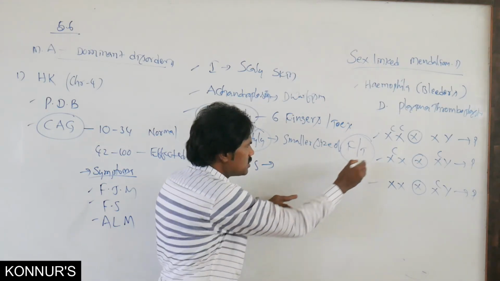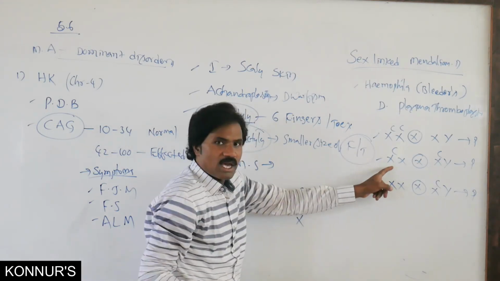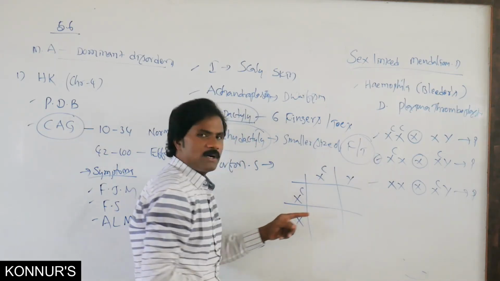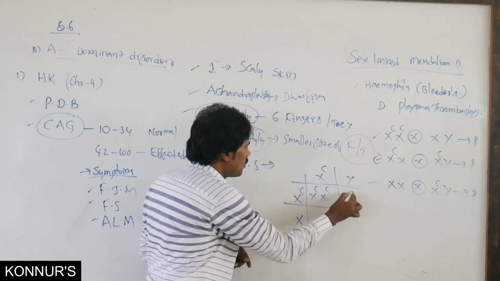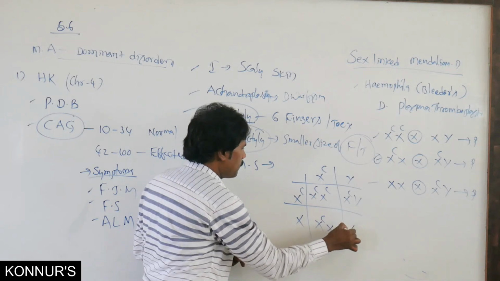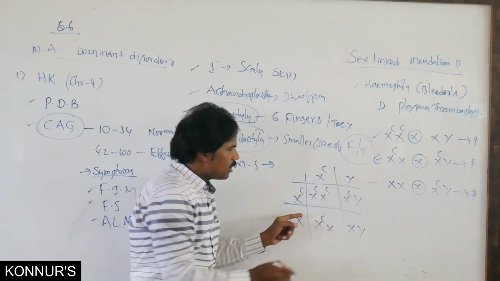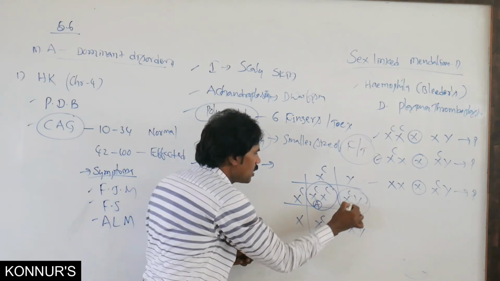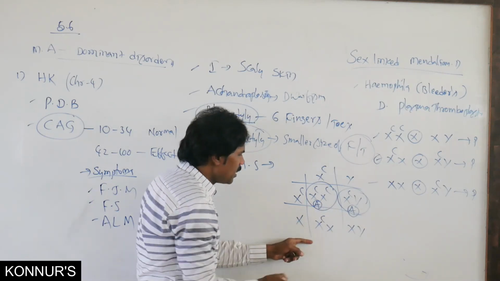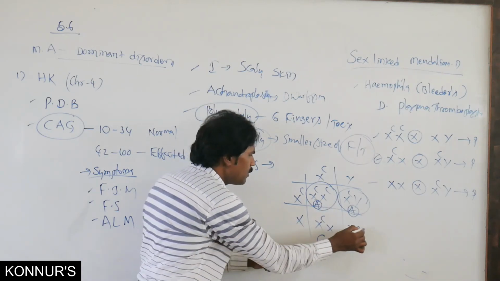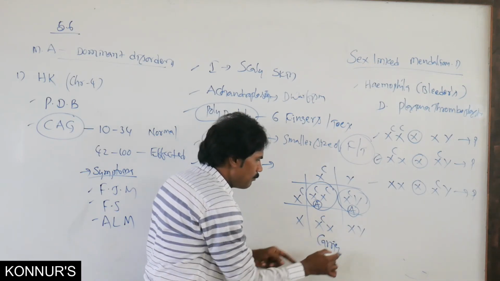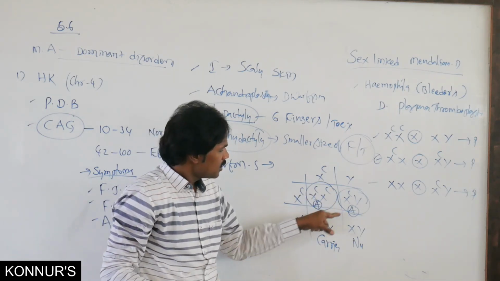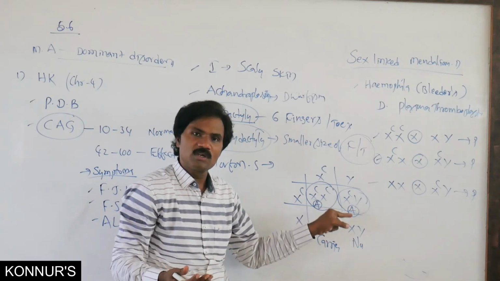Take, for example, a carrier female and an affected male. Then what is the possibility of progeny? Here, one female is affected, and a male is also affected; the other female is a carrier, and the male will be normal. That means 50% carrier, 50% affected, 50% normal.